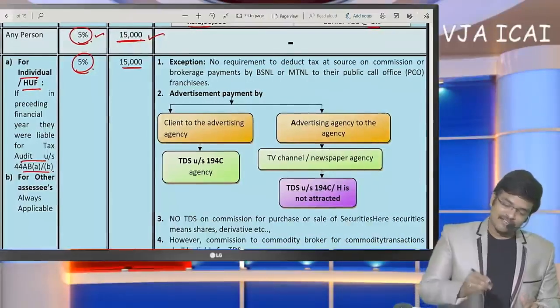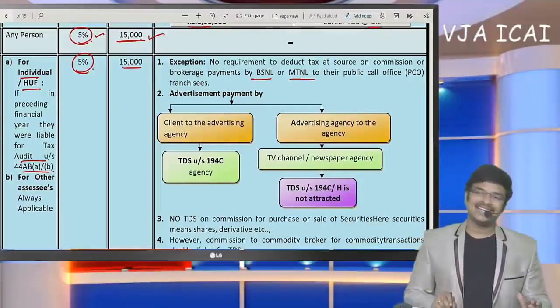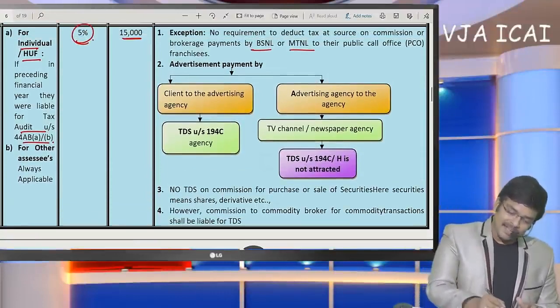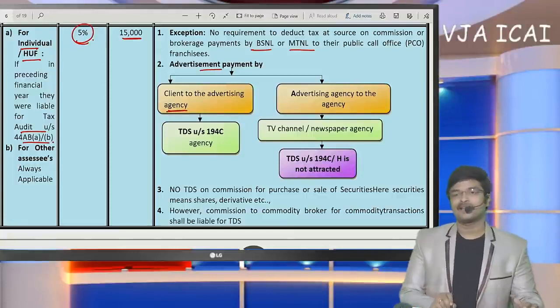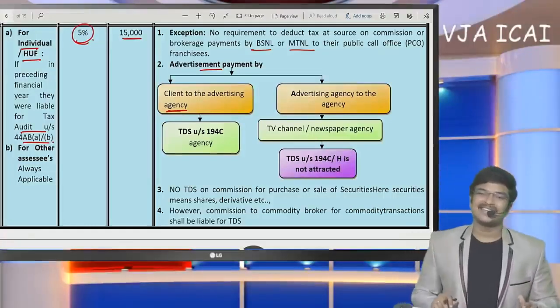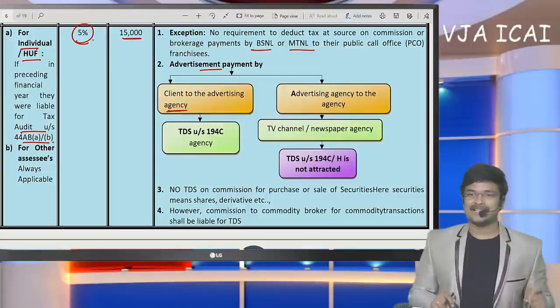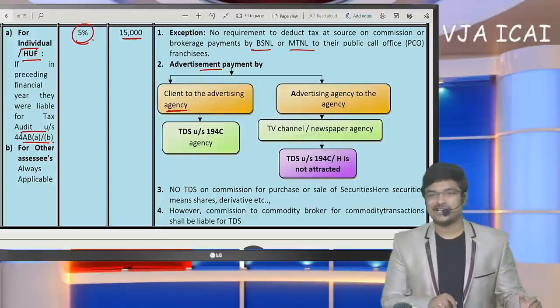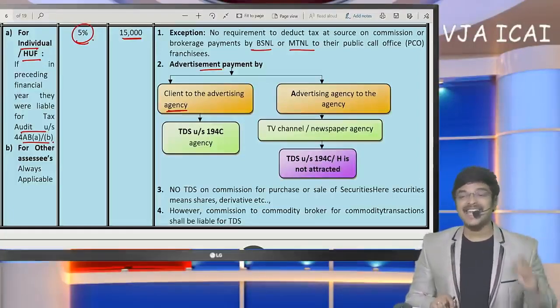But if BSNL or MTNL is going to pay commission to its agent, then TDS has not been specified for them. In the same way, if we make payment to an advertising agency: in certain cases we cannot advertise directly. For example, I cannot directly advertise at a bus stand or railway station. In railway stations or bus stands, if we need to advertise, we need to consult an advertising agency.